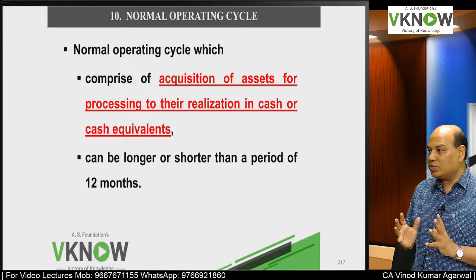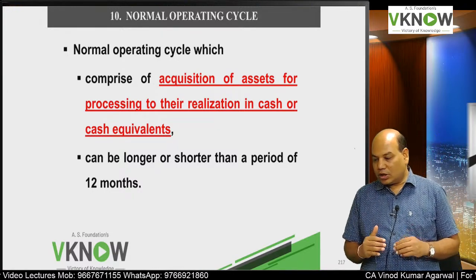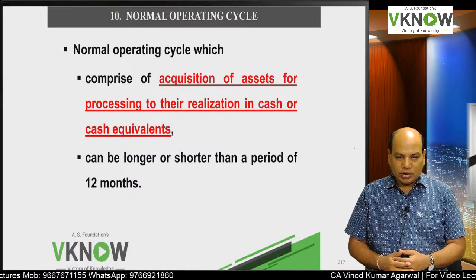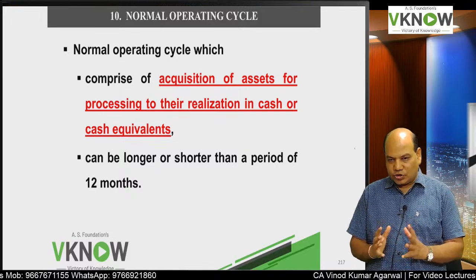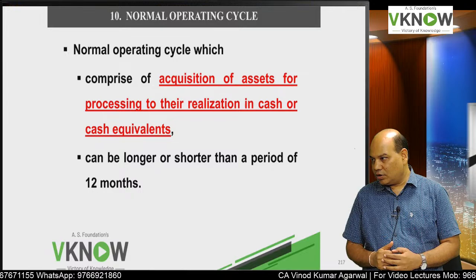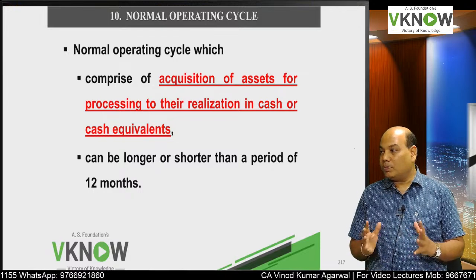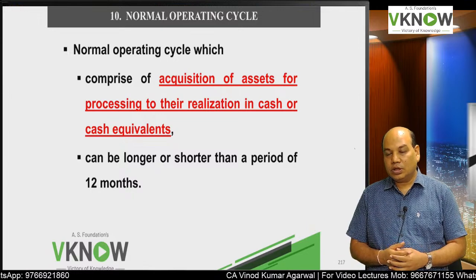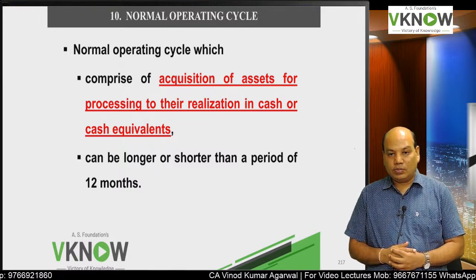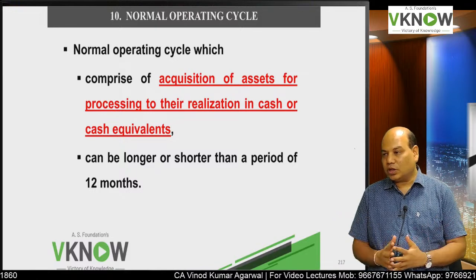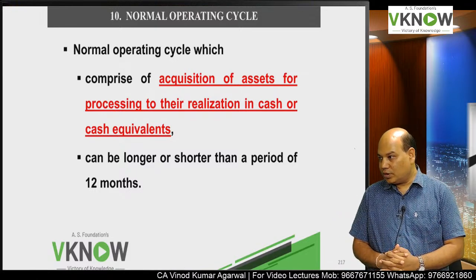Depending upon the business model, the operating cycle can be shorter or longer than 12 months. For example, if it is a construction business, it can be 3 years, 2 years. If it is shipbuilding, a huge ship, they take 4 or 5 years to manufacture a ship that has capacity of some thousands of tons. Is it right?